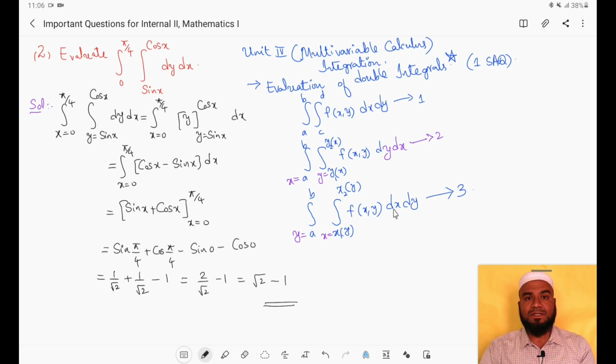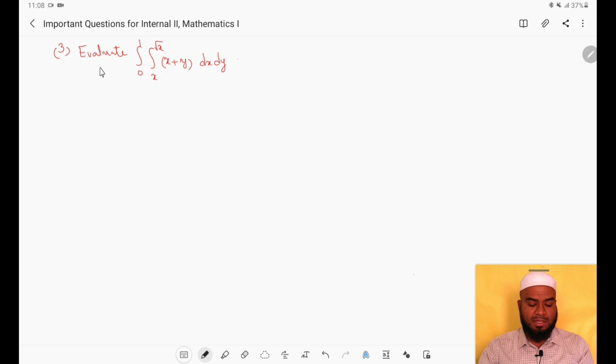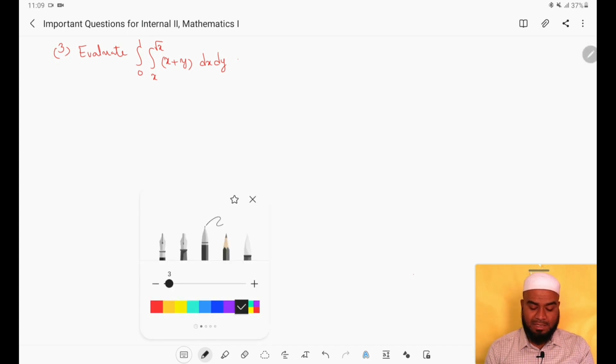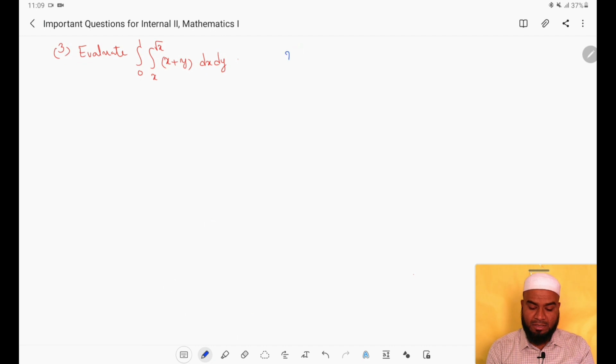Now let us see the third question. Evaluate integral 0 to 1 integral x to root x, x plus y dx dy. So this is also a double integral. This question is also related to the same topic, that is evaluation of double integral, and the unit is unit 4.